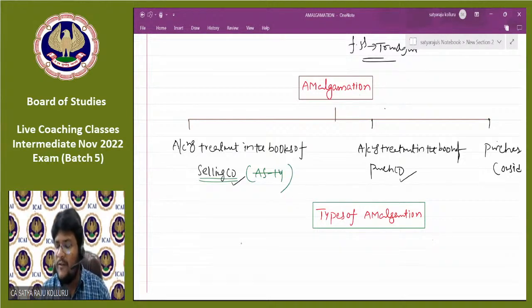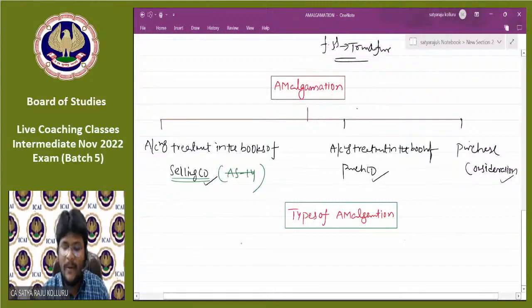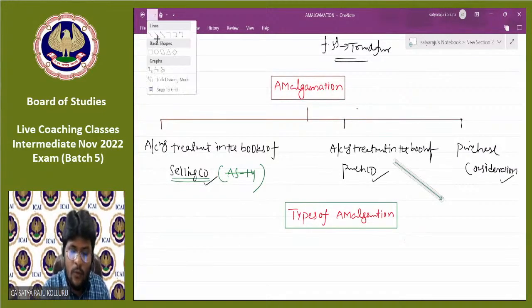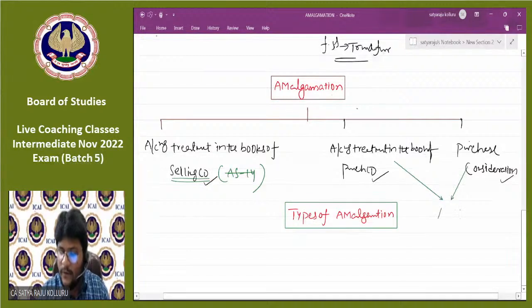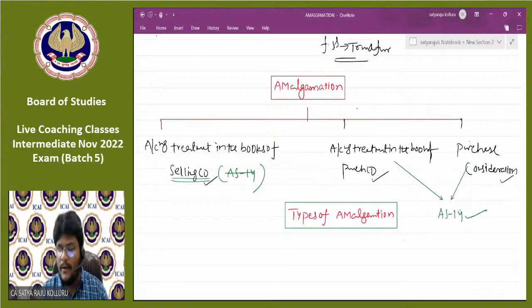In the books of the purchasing company and for purchase consideration, for both these concepts, Accounting Standard 14 is applicable. Why, sir, is AS 14 not applicable for the selling company, but applicable for the purchasing company and for calculation of PC? That is the next level of discussion.